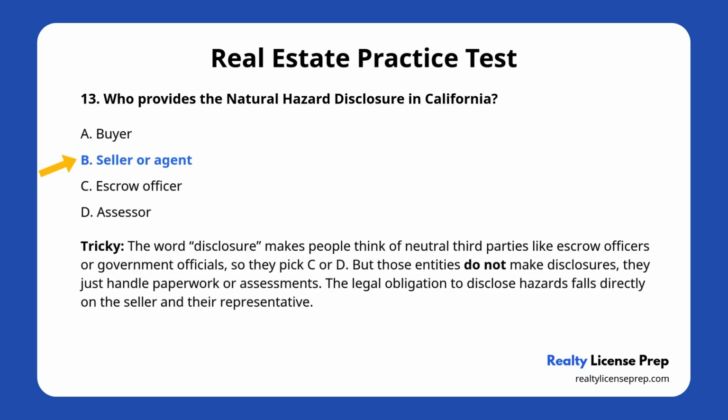Here's the tricky part. The word disclosure makes people think of neutral third parties like escrow officers or government officials, so they pick C or D. But those entities do not make disclosures. They just handle paperwork or assessments. The legal obligation to disclose hazards falls directly on the seller and their representative. Don't overthink it. If it's about disclosing something to the buyer, it's usually the seller's job.